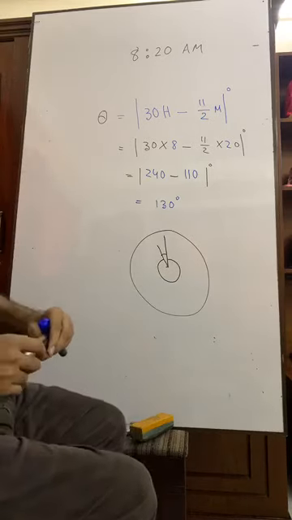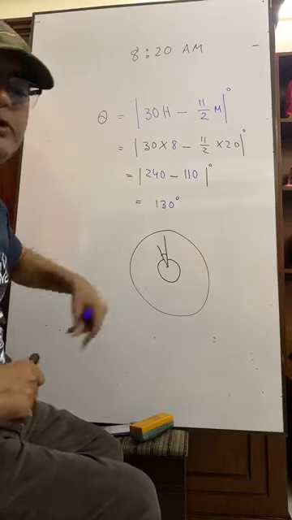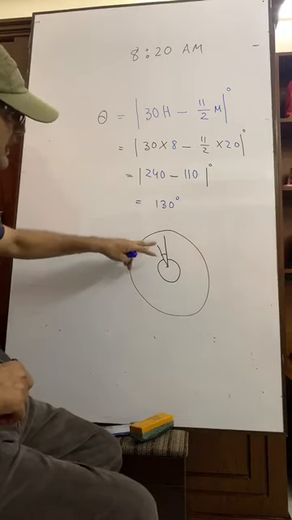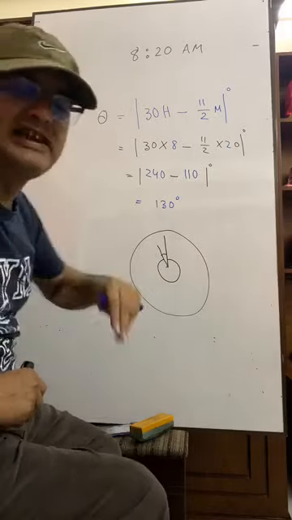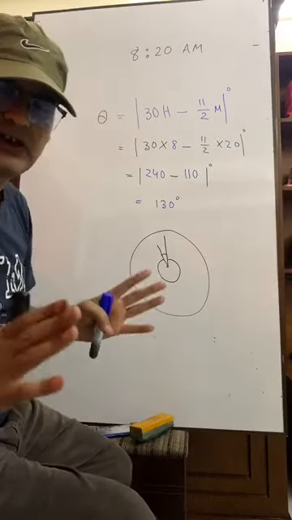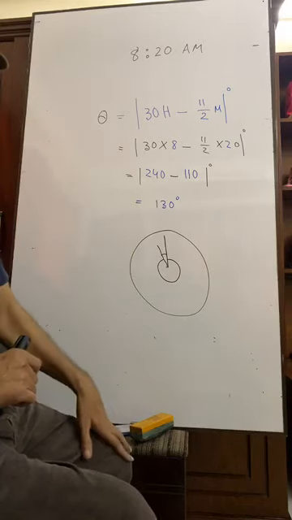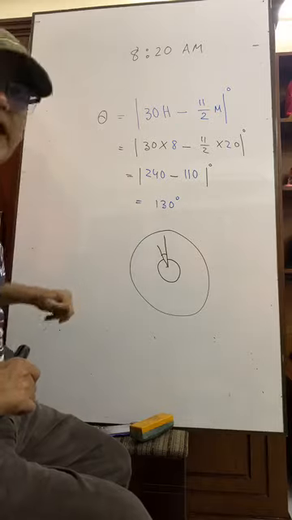This is greater than 180 degrees. Then what will you do? If you are asked what is the angle between them, you have to answer the one which is less than 180 degrees. Please try to understand. You have to always answer the angle that is less than 180 degrees.